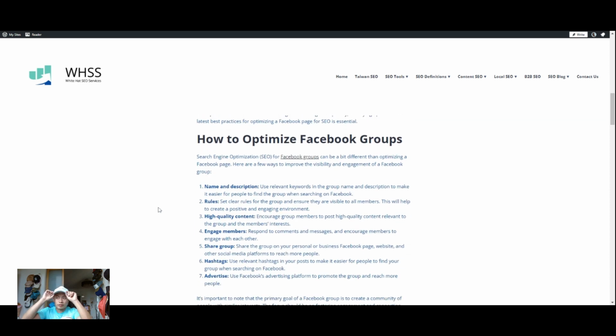Another important aspect of Facebook is the groups, right? You want to build followers. Guess what? One of the best ways is to build a niche group, a niche topic group. Build a community of people who are interested in a specific topic. And again, you've got to make sure your group's name, title, and descriptions are optimized with keywords.